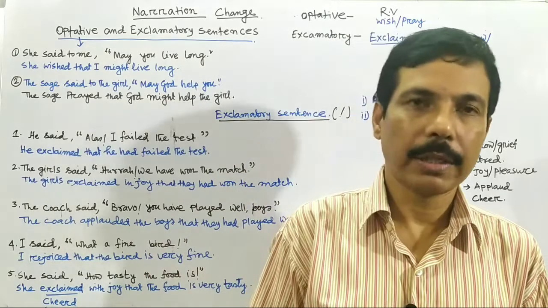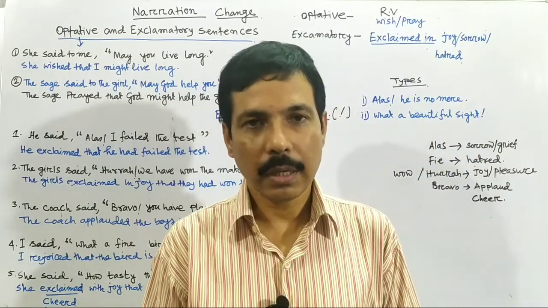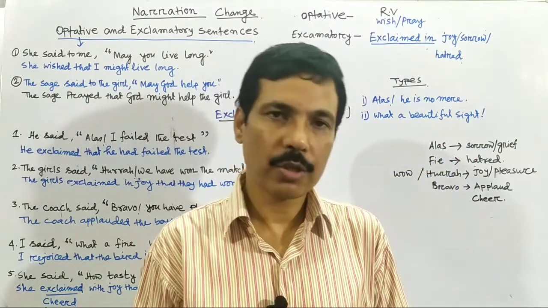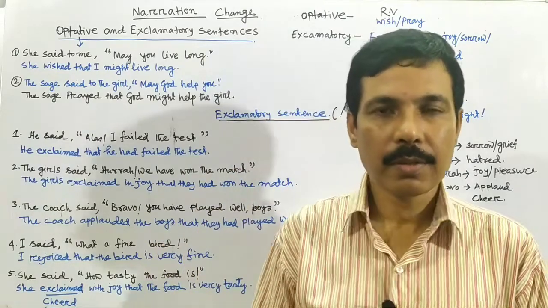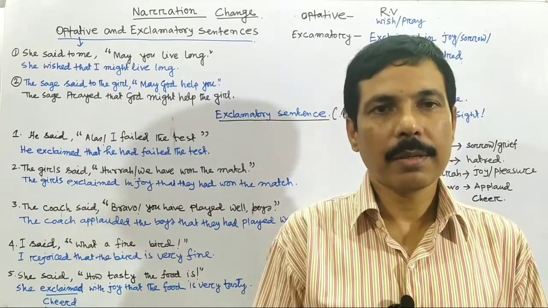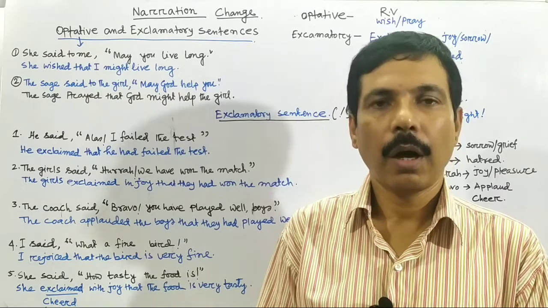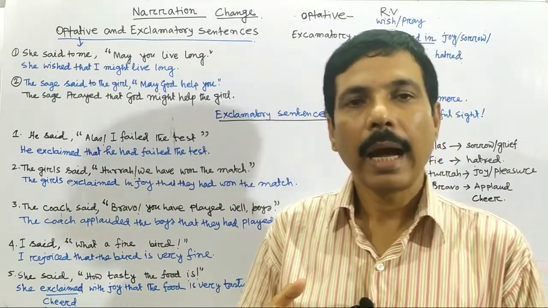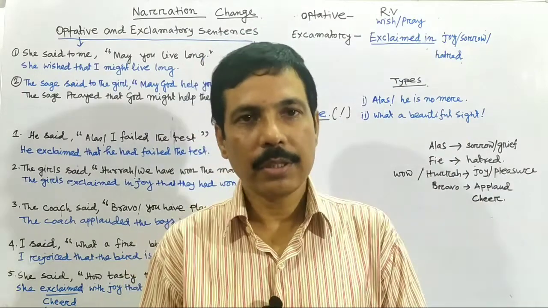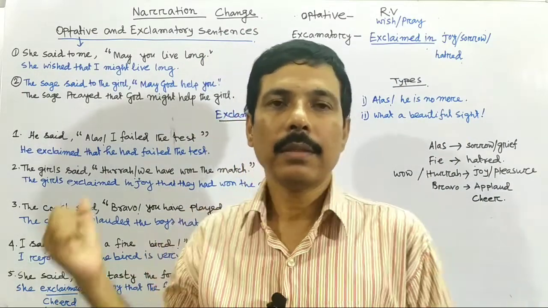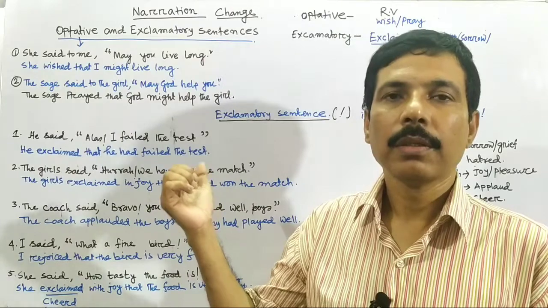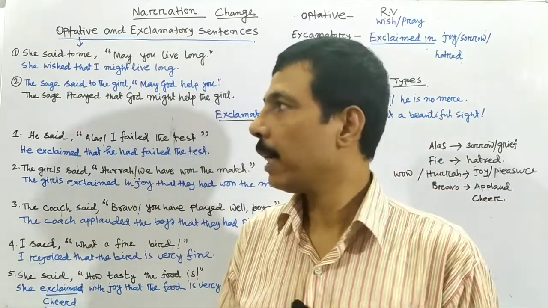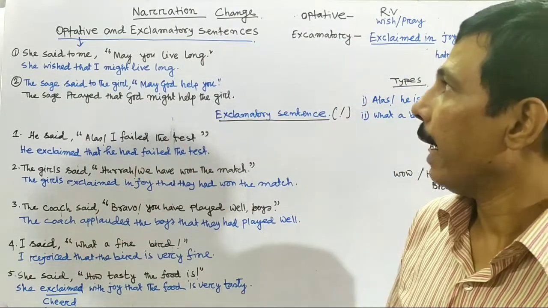It will be very easy to understand the change of narrations, because there are some common links of change, some common rules that are applied in these different types of sentences. So let's begin. At first, optative and exclamatory sentence.